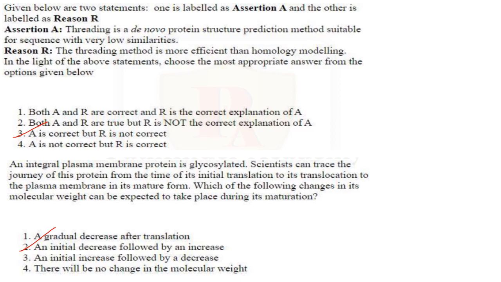So first there will be an initial decrease followed by an increase, because initially it will not be glycosylated but later it will be glycosylated, so the molecular weight is going to increase. So first it will decrease, then it will increase.